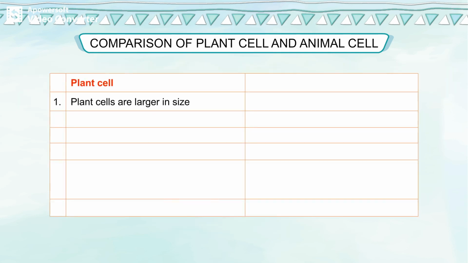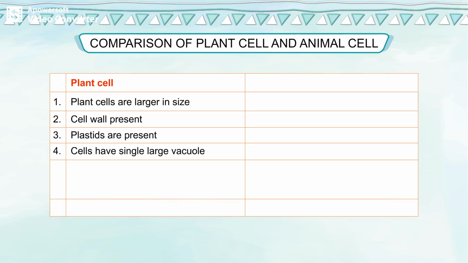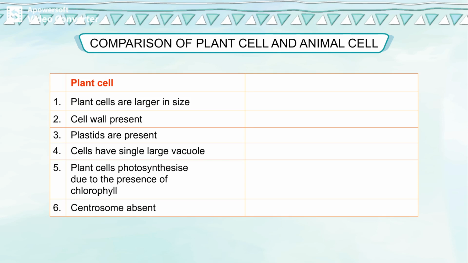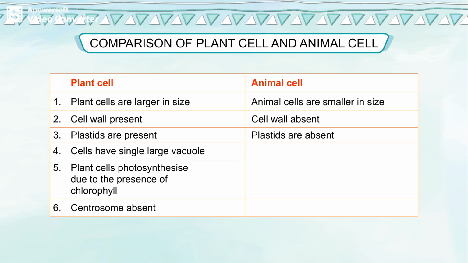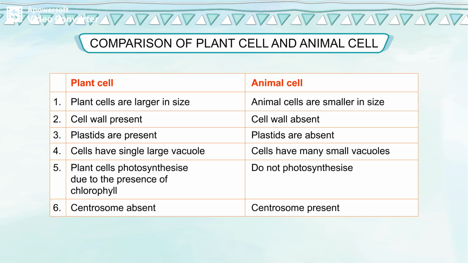Plant cell. Plant cells are larger in size. Cell wall present. Plastids are present. Cells have single large vacuole. Plant cells photosynthesize due to the presence of chlorophyll. Centrosome absent. Animal cell. Animal cells are smaller in size. Cell wall absent. Plastids are absent. Cells have many small vacuoles. Do not photosynthesize. Centrosome present.